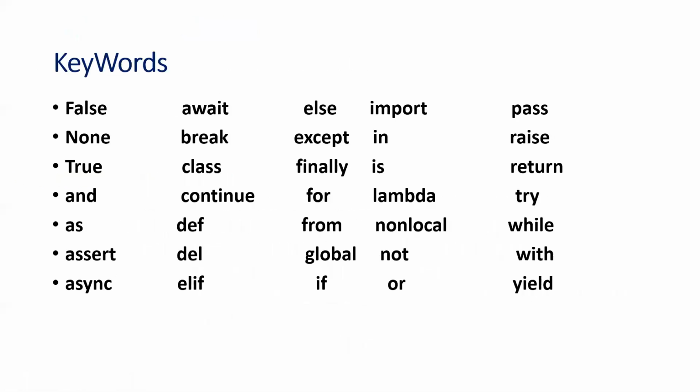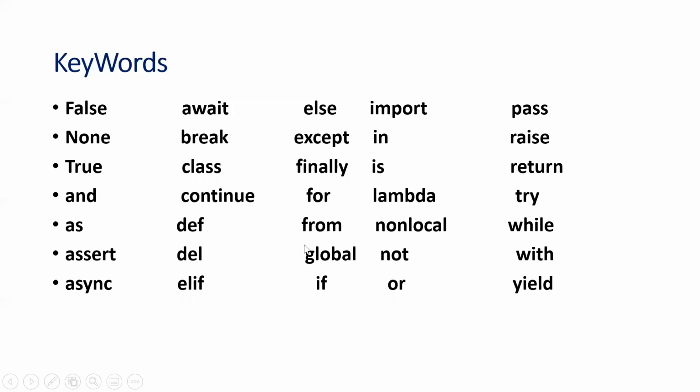Now we shall move to the next concept called keywords. Like in our English language, we have many words. Not only English, in any language we have words, because a language is a collection of words. In the same way, Python is also a collection of defined reserved keywords, and each keyword has some special meaning. In our program, we shall use these keywords only to write our Python program. We shall see this when we write a Python program, and use them according to the situation.